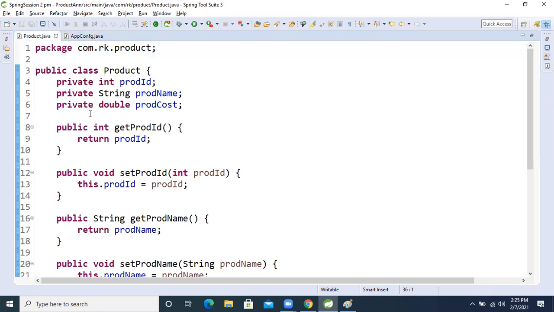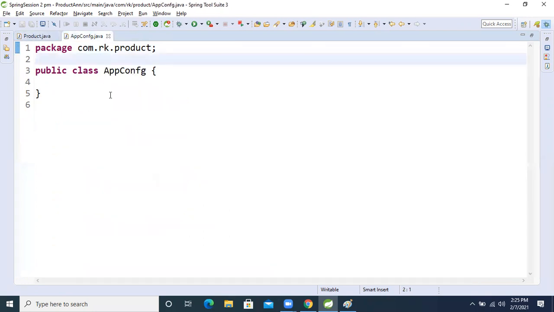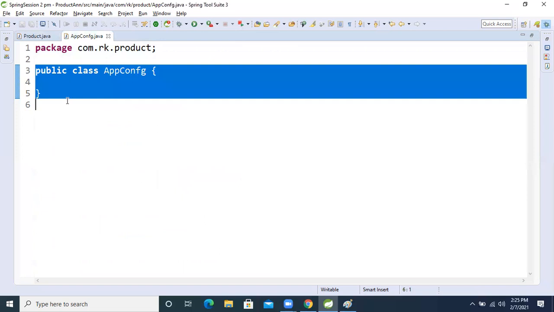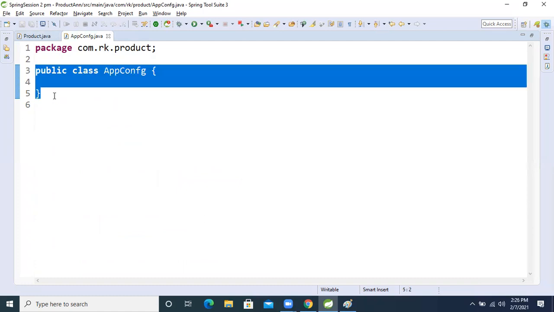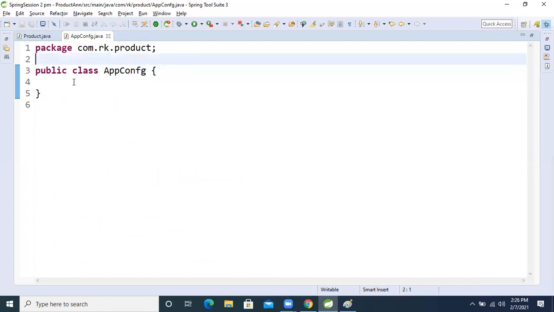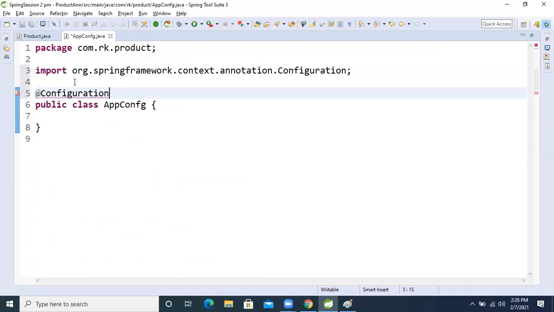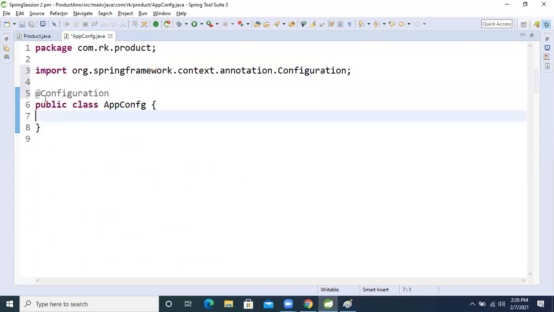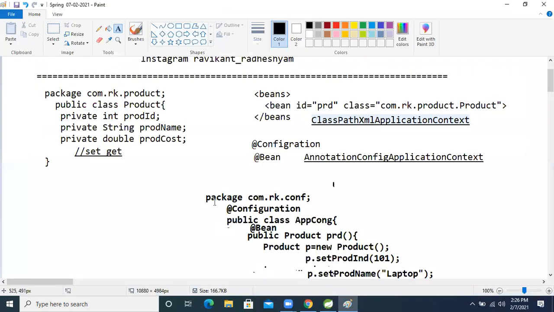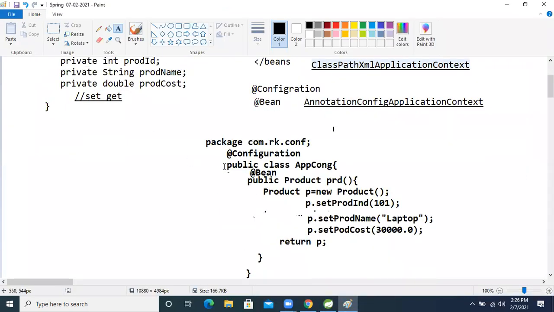So this is the bean, right? How will our IOC container know, because this is the normal Java class we created? If we want to make this class a configuration class, what annotation will we apply now? The @Configuration annotation. After that, our IOC container will start to treat this as bean configuration. Now I said that the number of beans equals the number of methods.